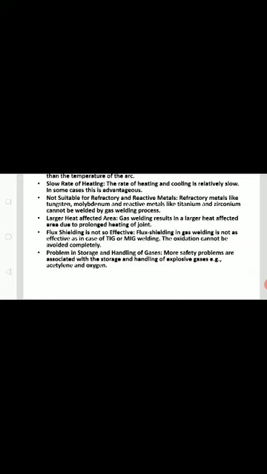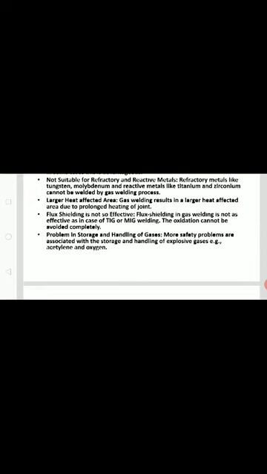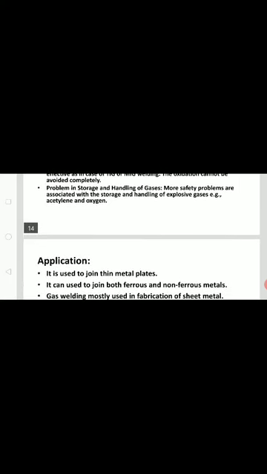Then flux shielding is not so effective. Flux shielding in gas welding is not as effective as in the case of TIG, MIG, atomic hydrogen welding or submerged arc welding. Oxidation cannot be avoided completely in these processes. Problem in storing and handling of gas. More safety problems are associated with the storage and handling of explosive gases, for example acetylene and oxygen gases stored under pressure, and a large amount of gas in the cylinder.